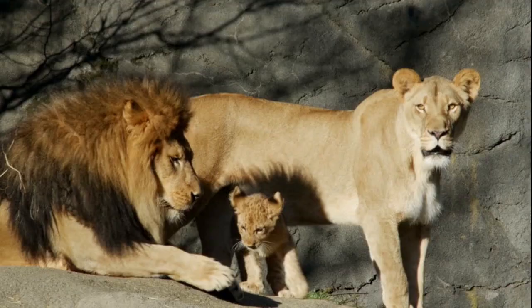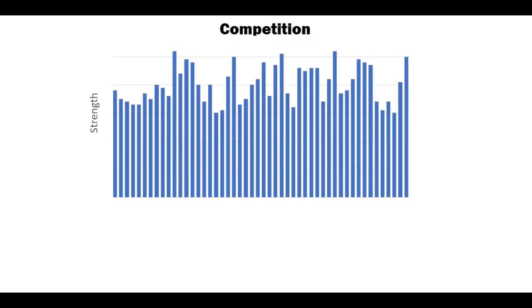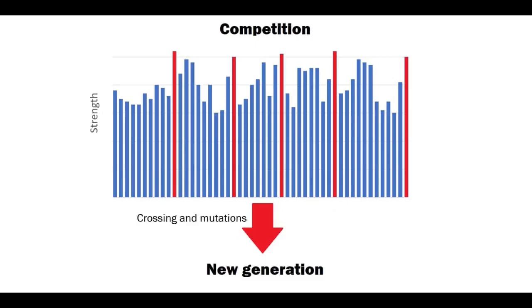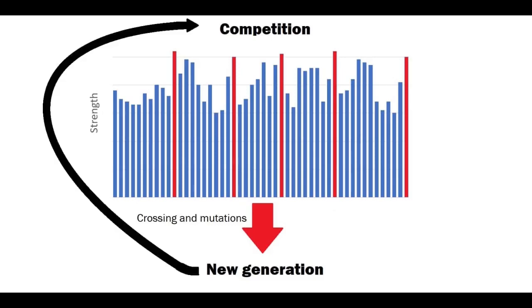Lionesses prefer to have kids from the strongest lion, because kids from him will have better genes, and thus a higher probability to survive. Usually all kids in a pride are from the alpha lion. In other words, male lions compete with each other in strength, and only the strongest ones become alpha lions and give birth to the next generation of kids. While breeding, genes from alpha lions and lionesses are crossed and randomly mutated, and then lions from the next generation compete again, generation after generation.